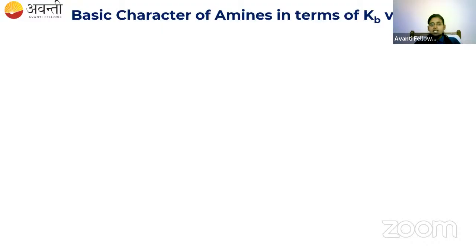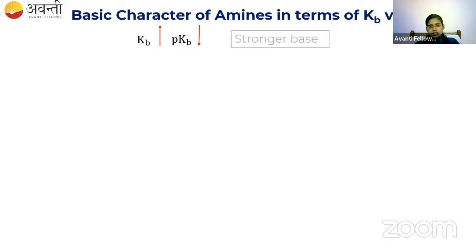The next one is the basic character of amines in terms of Kb value. So Kb value determines the basic character. We have two different characters, right? Acidic character and basic character. So from the Kb value, we can find out whether the given amine is basic or acidic. But how? What is the relation? If the Kb value is greater, the pKb value will be smaller.